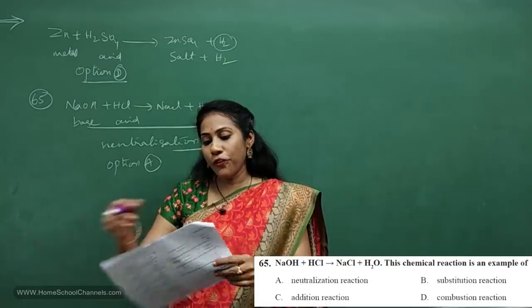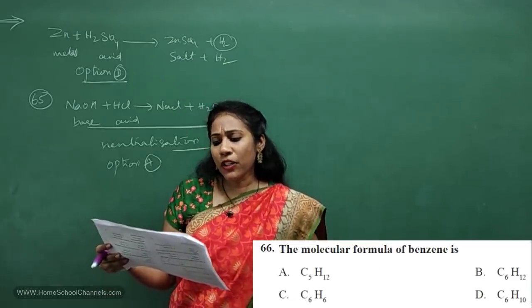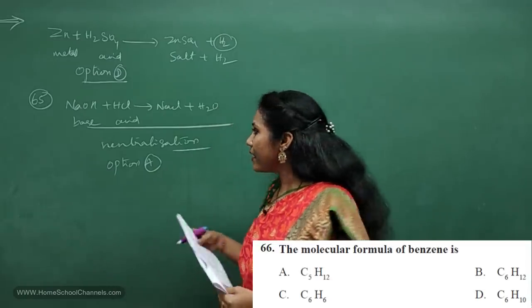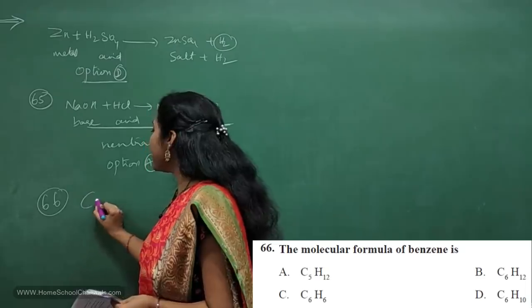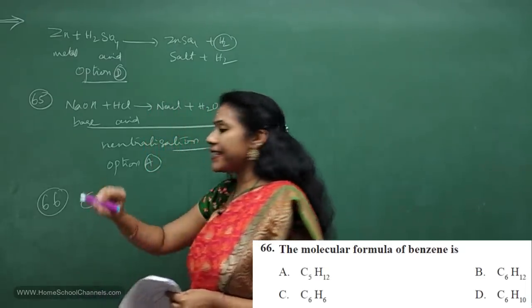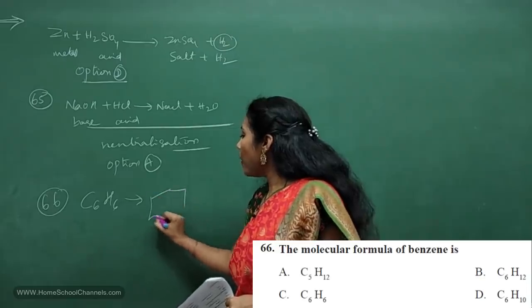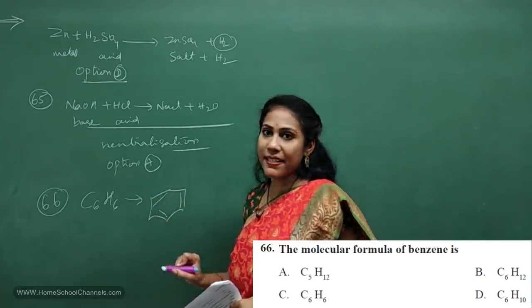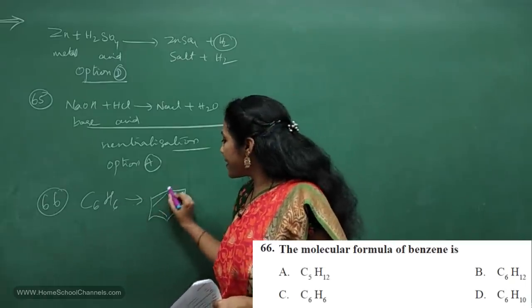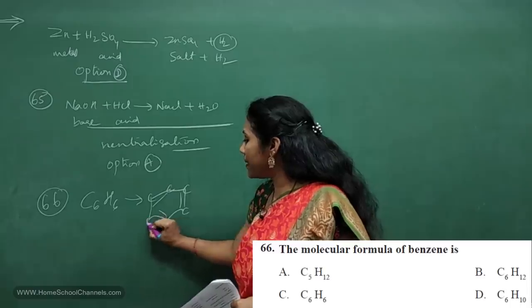And now let us go for 66. Yes, the molecular formula of benzene. Benzene, 66th question. Benzene's molecular formula is C6H6. And if you want its structure, this is how we will represent benzene. Okay, C6, this is one carbon, second carbon, third carbon, fourth carbon, fifth carbon, sixth carbon.